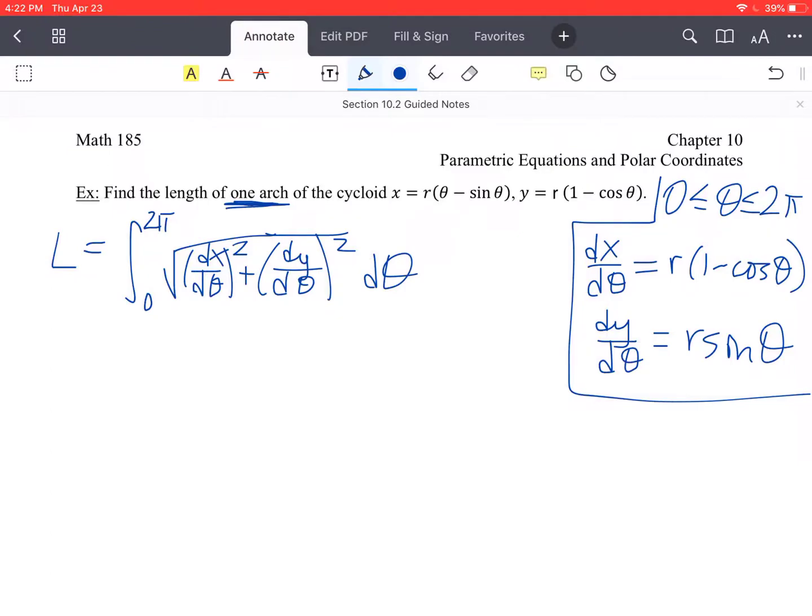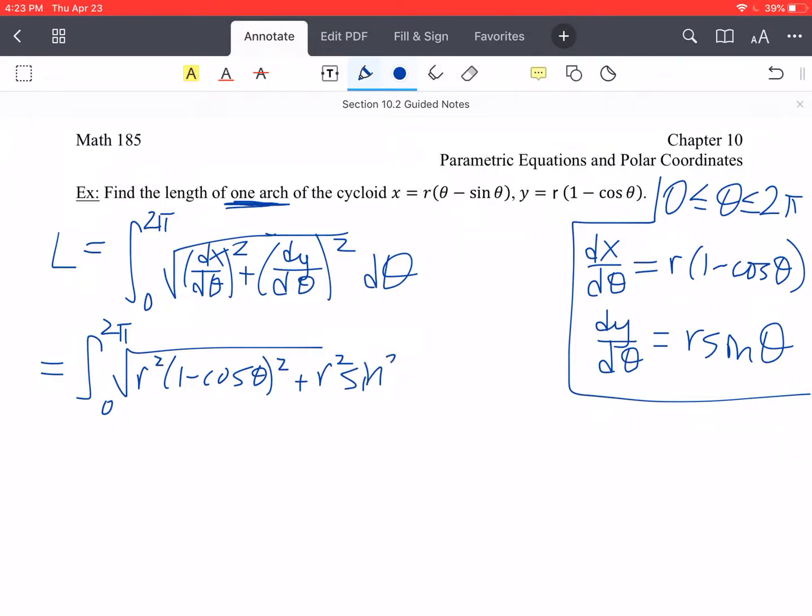All right, so let's go ahead and sub those in. So 0 to 2 pi, square root of r squared times 1 minus cosine theta squared plus r squared sine squared theta, d theta. Okay, and then let's simplify.